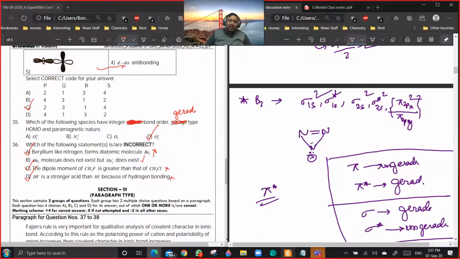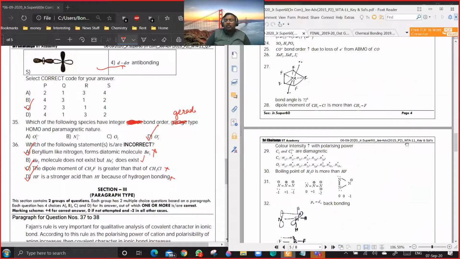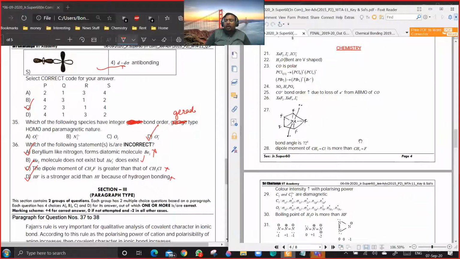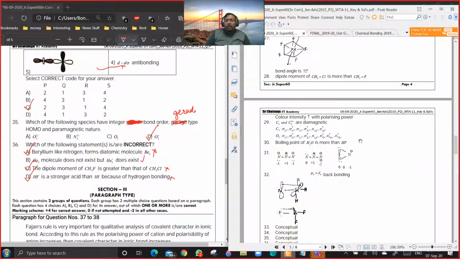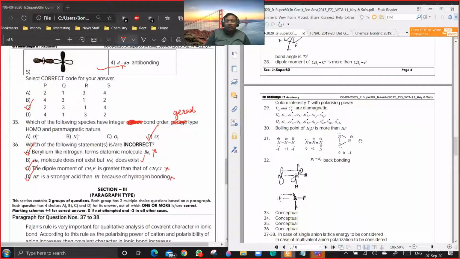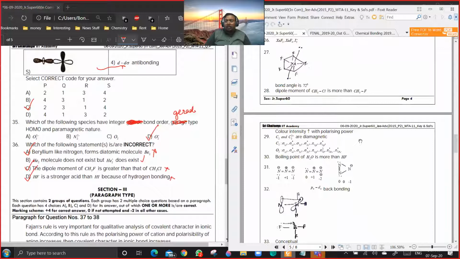What have they given? If they are saying that you should consider all the gerade orbitals and then find the bond order, then that is a different thing. Are you getting the point? Yes or no?